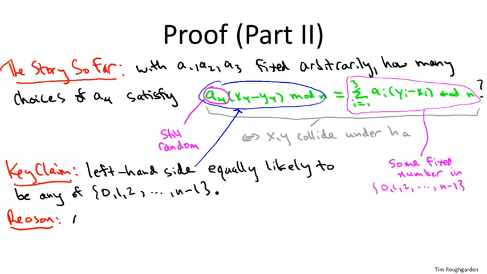Remember, our assumption at the beginning of the proof was that the IP addresses differ somewhere, so why not just assume that they differ in the last 8 bits? Again, this is not important. If you really wanted to be pedantic, you could have 3 other cases depending on the other possible bits in which the IP addresses might differ. But anyway, because x4 and y4 are different, what that means is that x4 minus y4 is not 0.